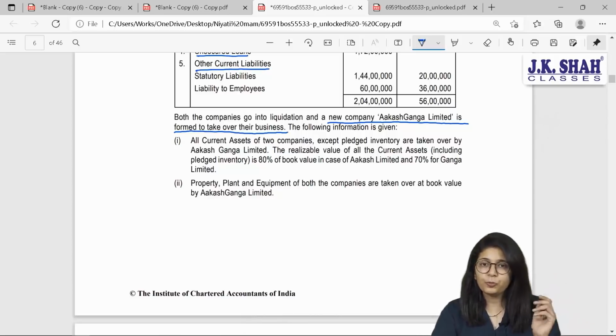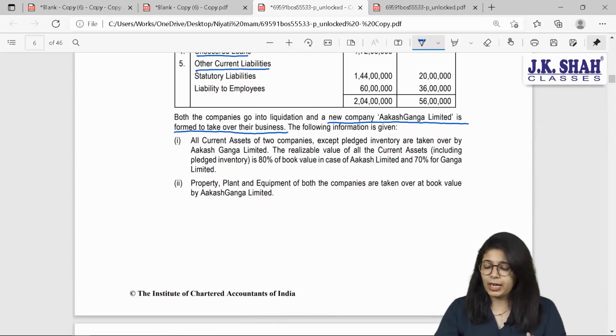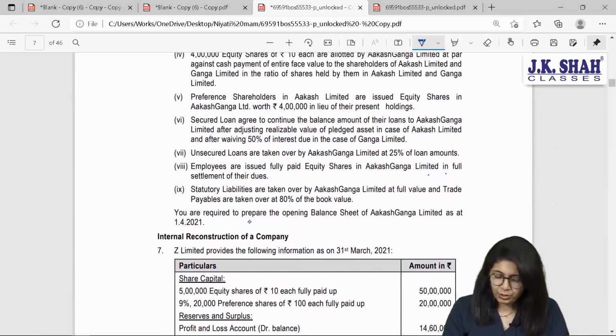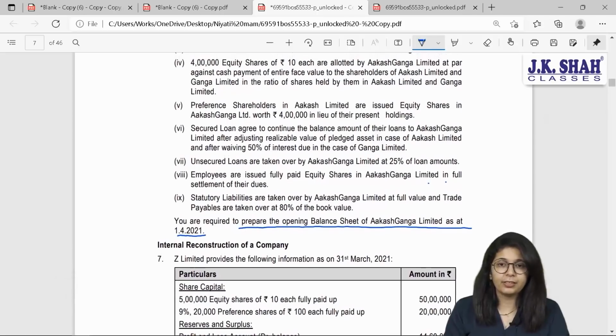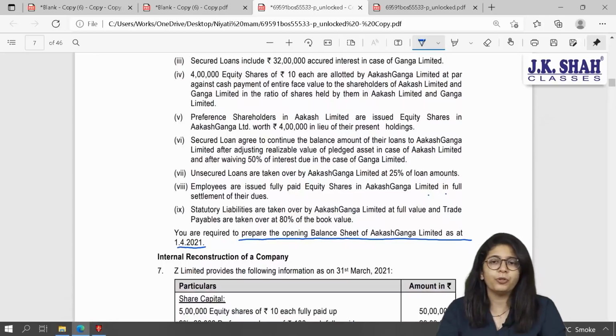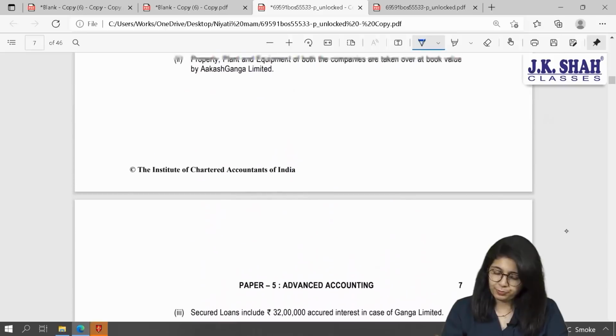But right now, from whose point of view are we supposed to think? For that, let us read the last line. What are we supposed to do? You are supposed to prepare opening balance sheet of new company as on 1st April 2021. Which means, are you going to think individually from Akash Limited's point of view or Ganga Limited's point of view? No. You will think from new company's point of view.